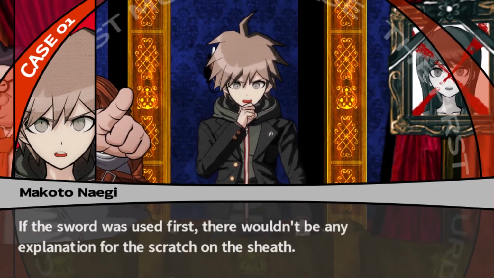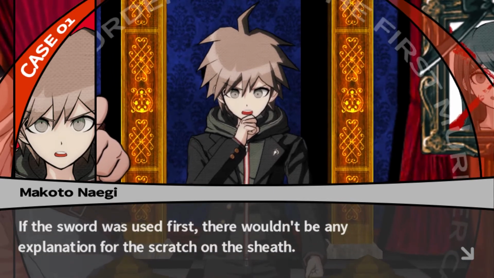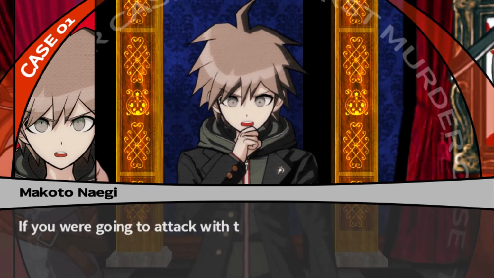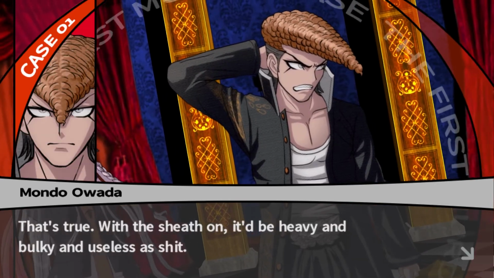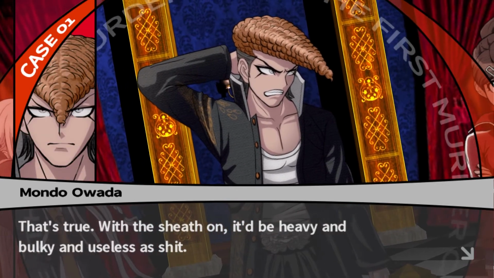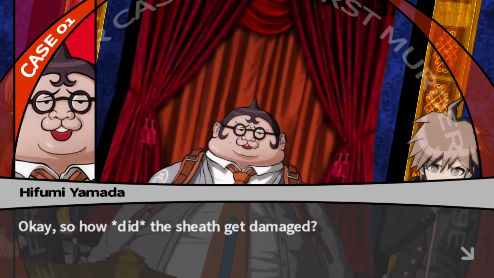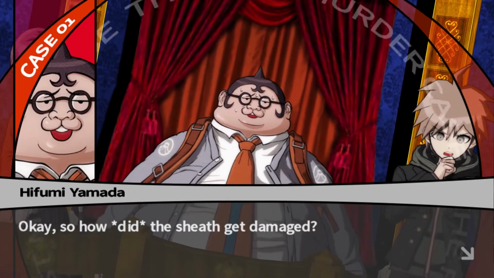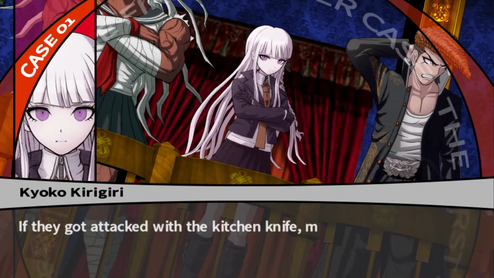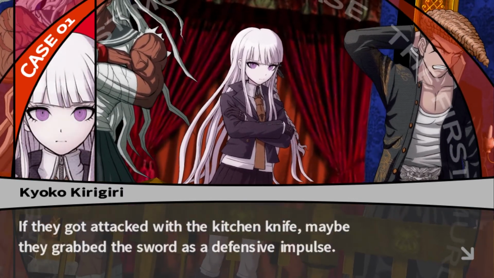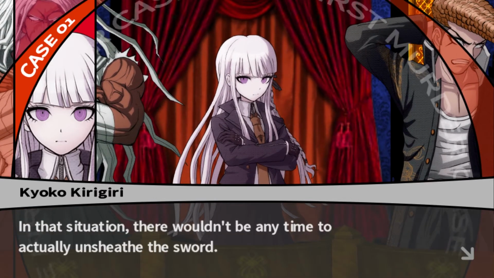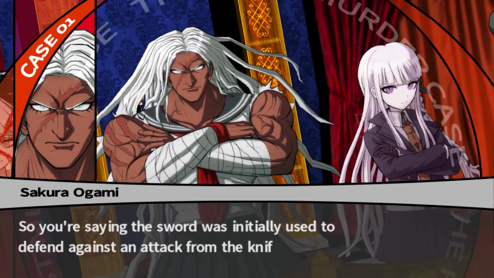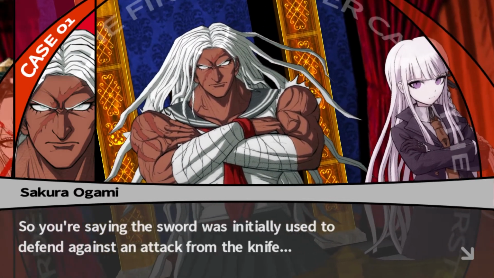If the sword was used first, there wouldn't be any explanation for the scratch on the sheath. If you were going to attack with the sword, you'd take it out of the sheath first, right? Yeah. That's true. With the sheath on, it'd be heavy and bulky and useless as shit. Okay, so how did the sheath get damaged? If they got attacked with the kitchen knife, maybe they grabbed the sword as a defensive impulse. In that situation, there wouldn't be any time to actually unsheath the sword. So you're saying the sword was initially used to defend against an attack from the knife?